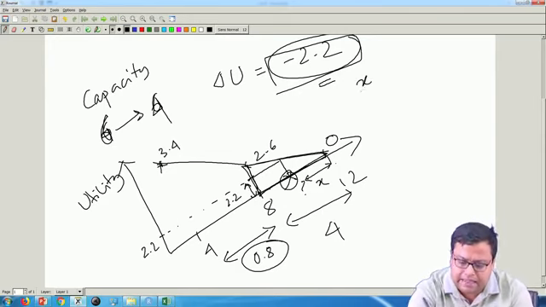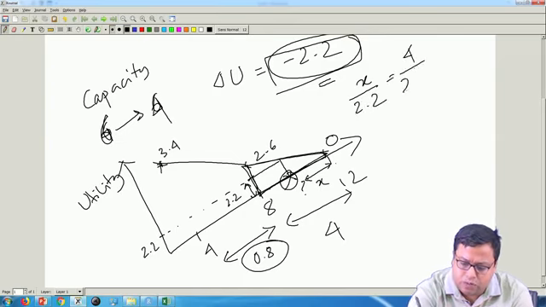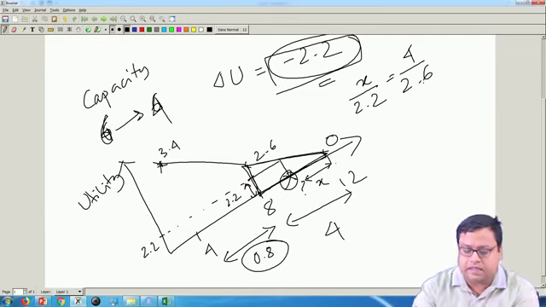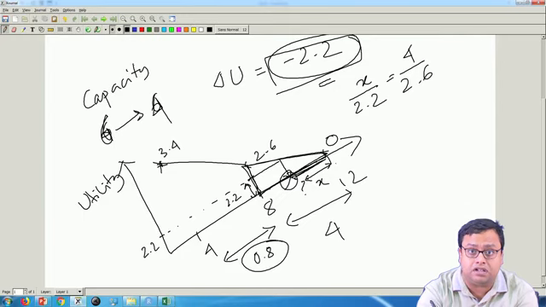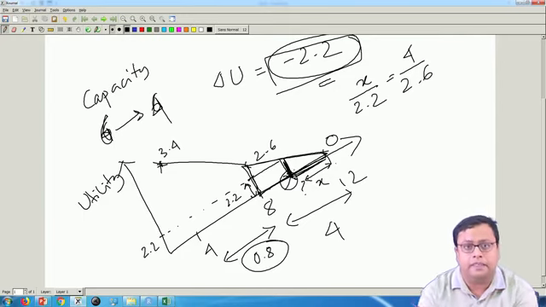Can I write x by 2.2 is equal to 4 by 2.6? So, this much divided by this much.